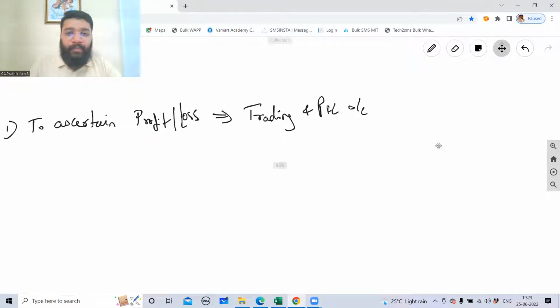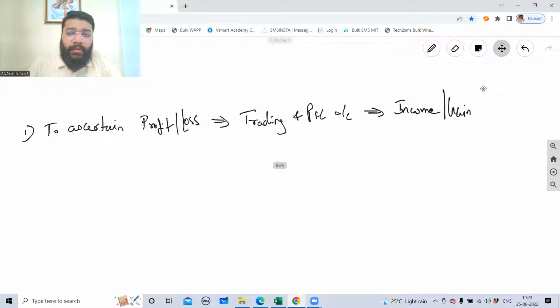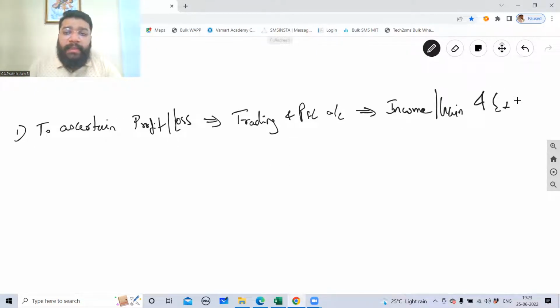Clear? In the trading and P&L account, what kind of transactions do we capture? We capture all the transactions which are of the nature of income or gain, and expenses or losses.